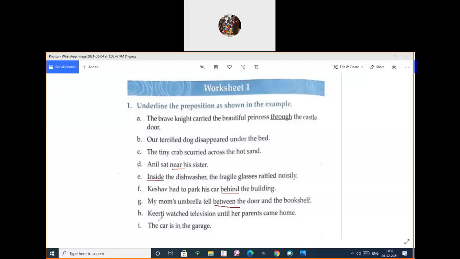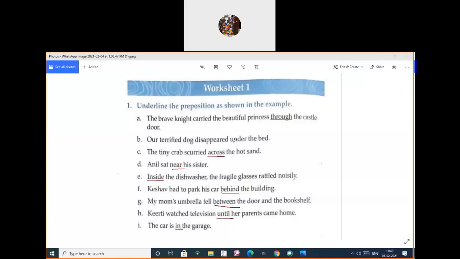The H1: Kirti watched television until her parents came home. So how long did she watch there? Yes, until how long? Very good. Until her parents came home. The car is in the garage. Where is it? Page number 56. The car is where? In the garage. In. Very good.